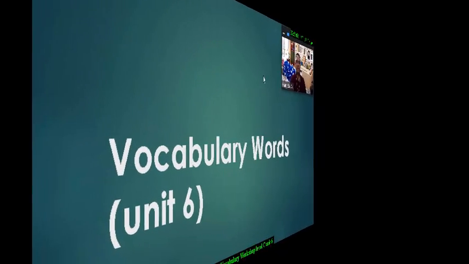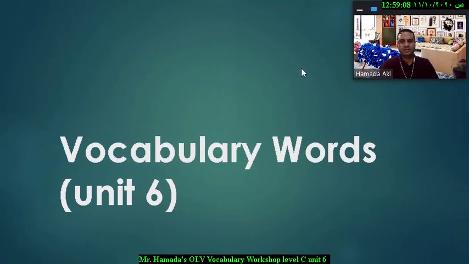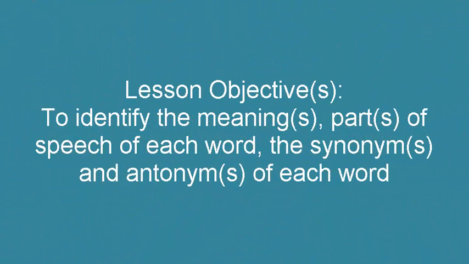Vocabulary Workshop Level C, Unit 6. Let's get started. By the end of this video, you should be able to identify the part of speech of each word, and how to use them in meaningful sentences. You should also be able to find the synonyms and the antonyms, and to use them in context.